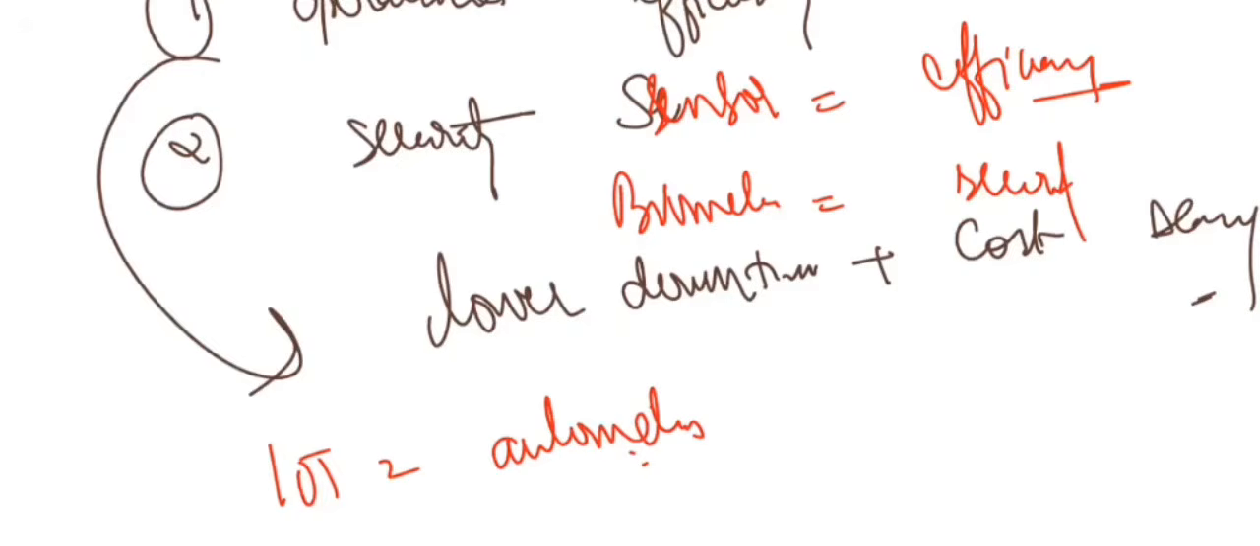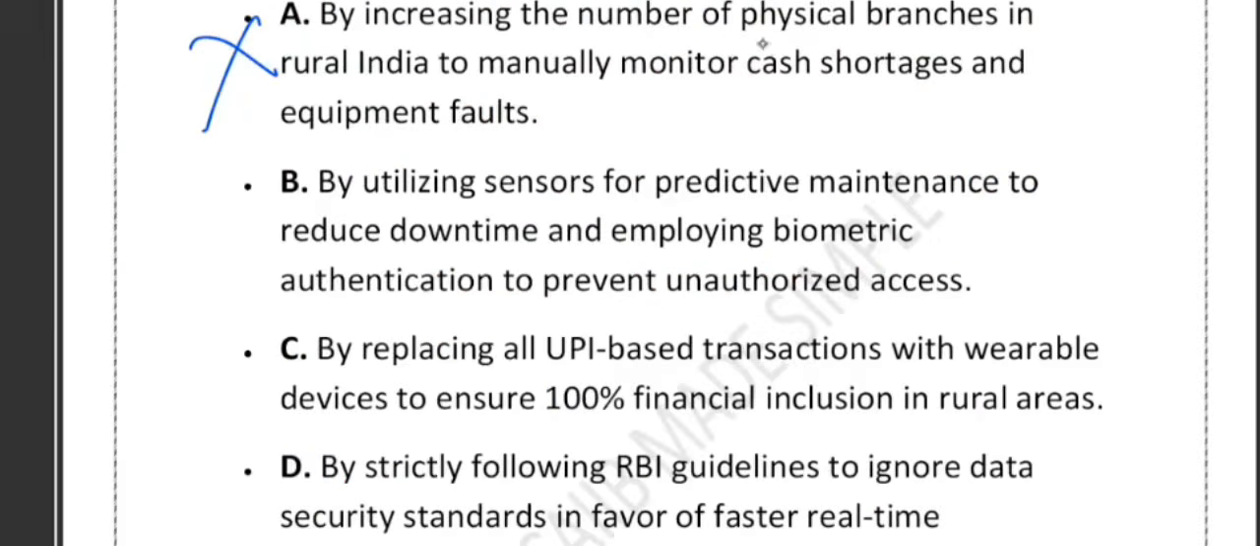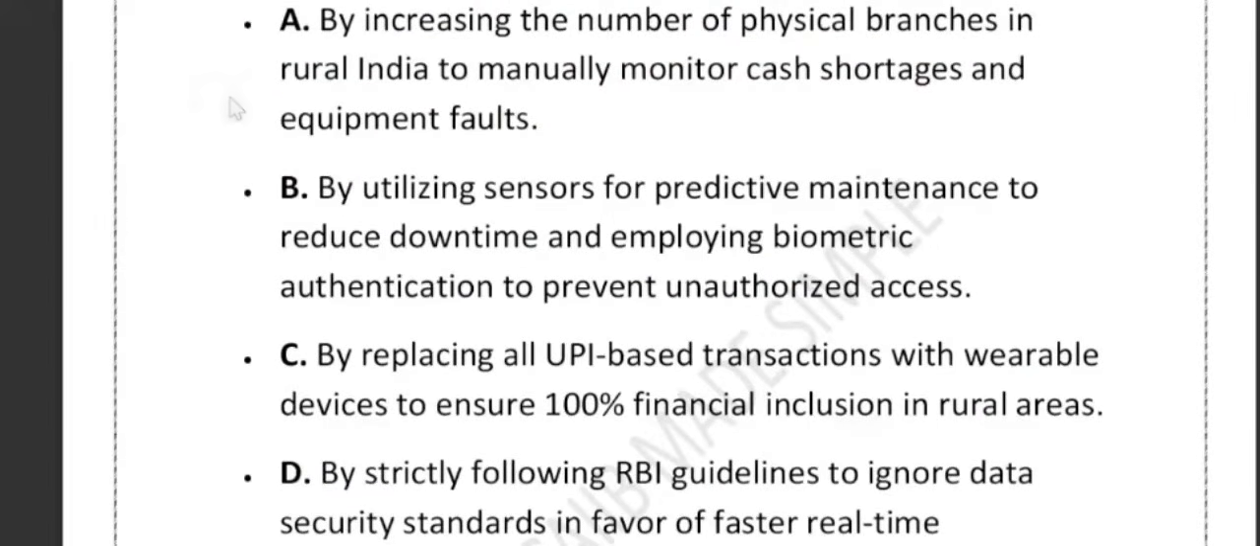So what option A is telling you? Option A is telling by increasing the number of branches. So friends, if you look at the option number B says that by utilizing sensor for predictive maintenance to reduce downtime and employing biometric authentication to prevent unauthorized access. So what do you think about option number B? See, basically this option is perfect because it ensures operational efficiency.